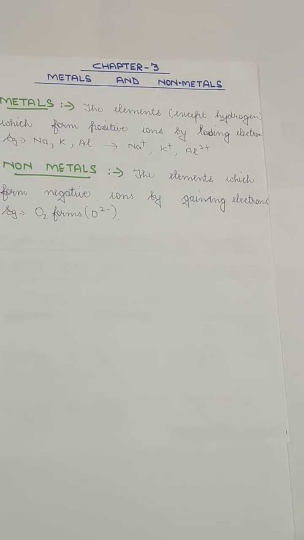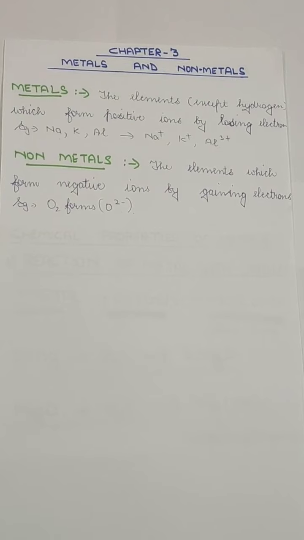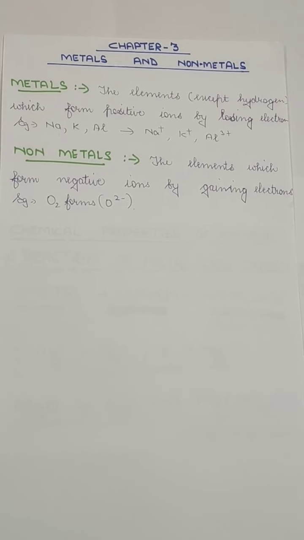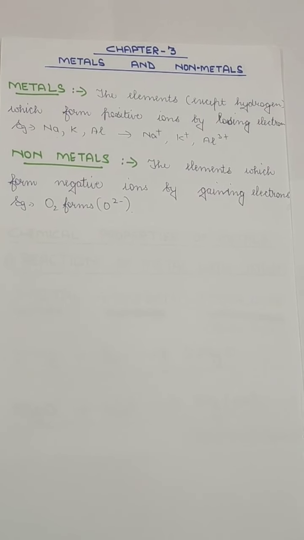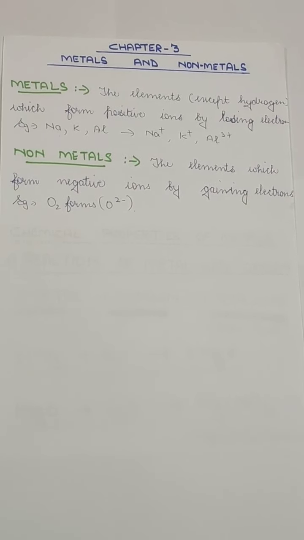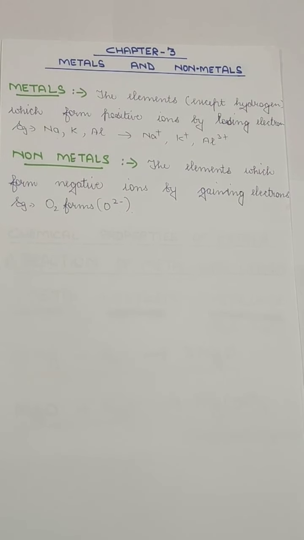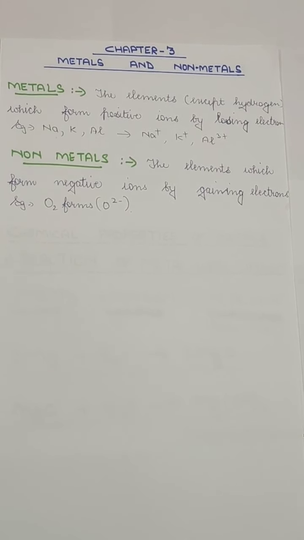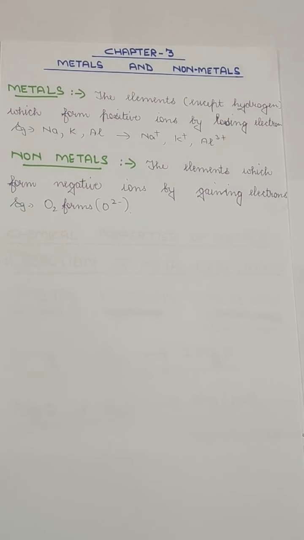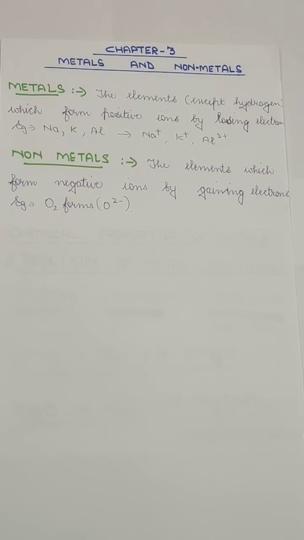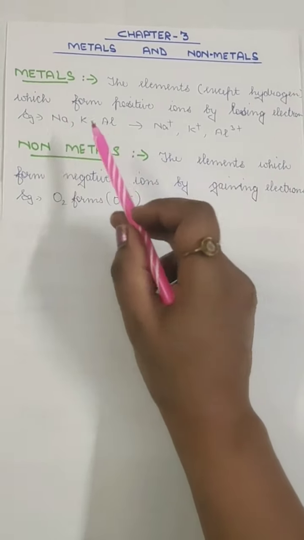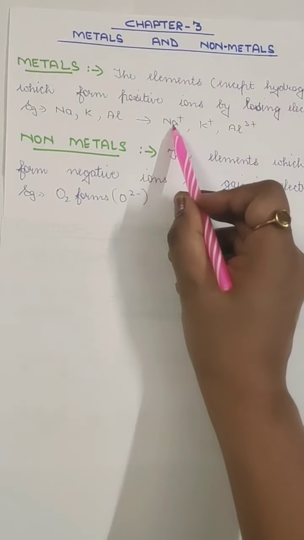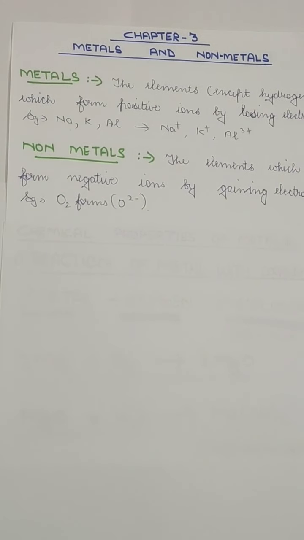So, the first definition of metal would be the elements, except hydrogen, which form positive ions by losing electrons. This also we have learned in class 9 that metals always lose their electrons as they have either 1, 2 or 3 electrons in their outermost shell. So they donate their electrons and acquire positive charge. Example, this is sodium and it will just lose its one electron and it will acquire a positive charge. That is why it is called a positive ion.